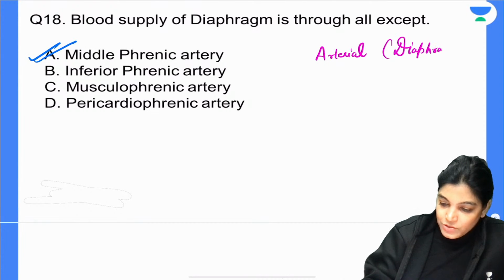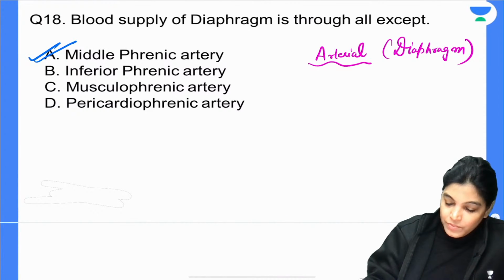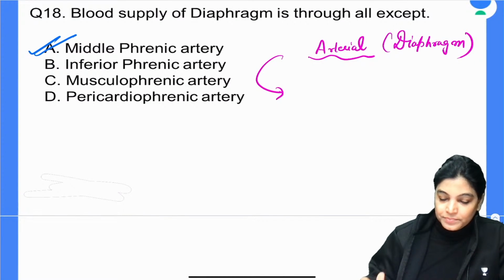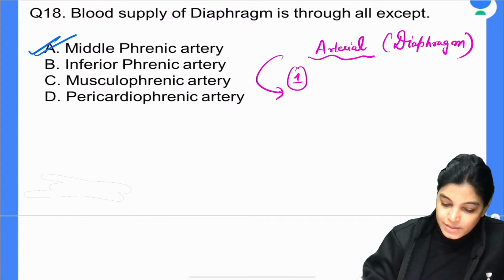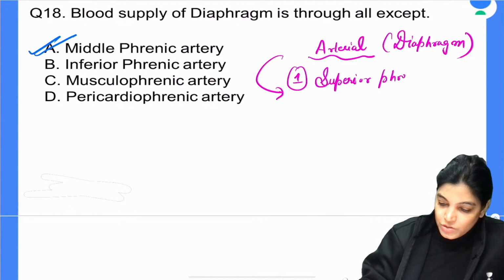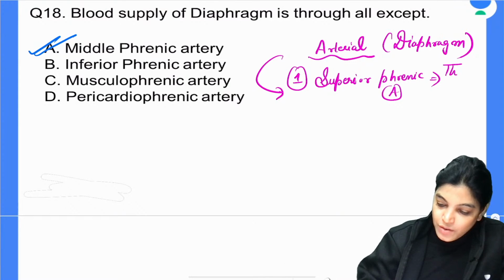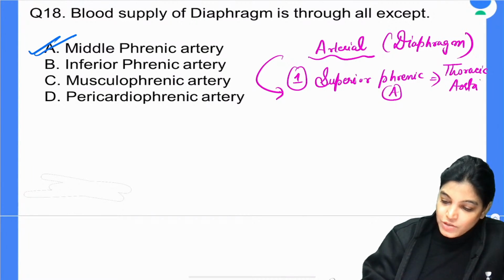So actually the arterial supply of diaphragm is by the following sources. First is the superior phrenic artery. Can anybody tell me, it is a branch of which artery? Superior phrenic artery is a branch of the descending thoracic aorta, DTA.